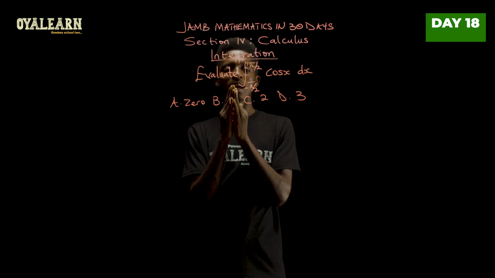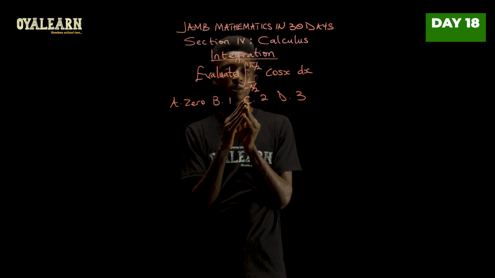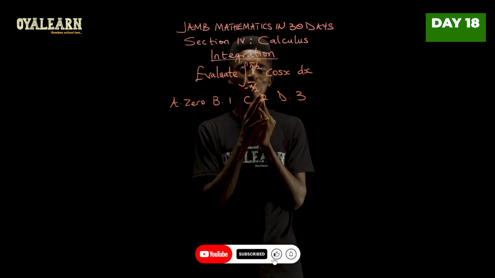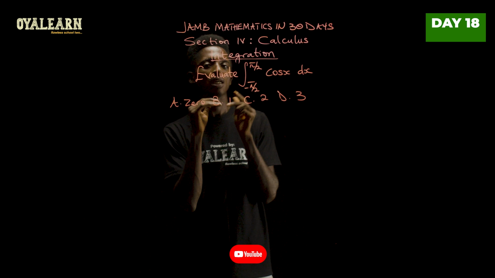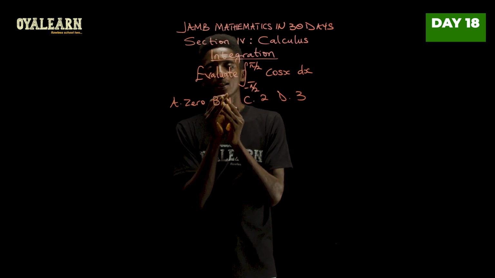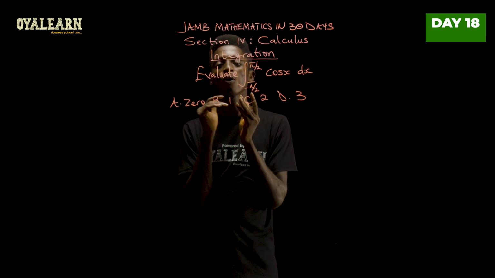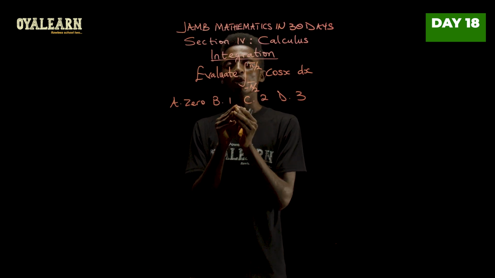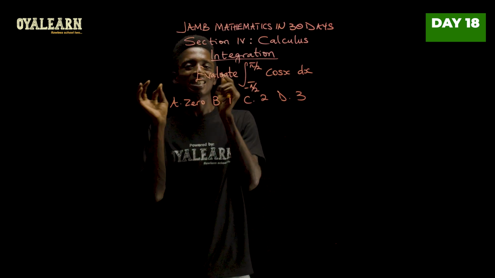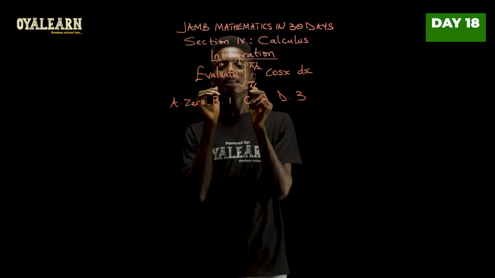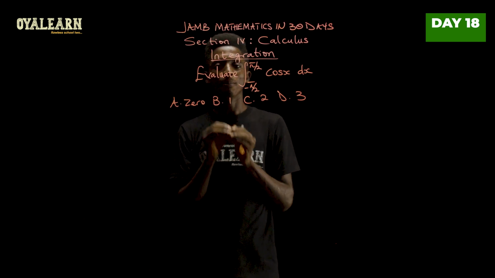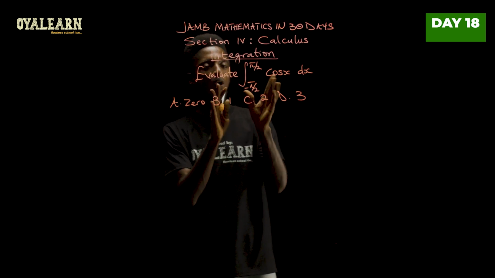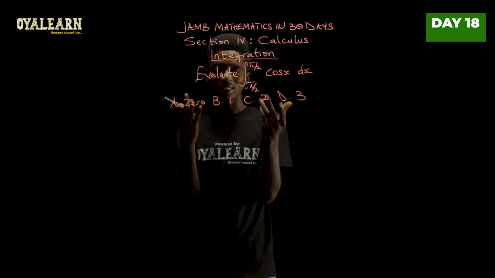This question says we should evaluate the integral of cos x with respect to x, taking limit from negative pi over 2 to pi over 2. Now, here's a hint. The value of pi is given as 180 degrees when converted from radian to degrees. Okay, so which means pi over 2 is 90. And then negative pi over 2 will give you minus 90 in degrees. Okay, so we're going to work with this, taking this as degrees.